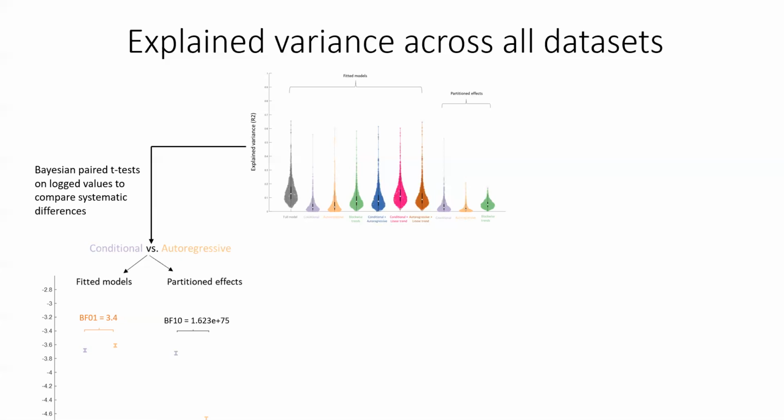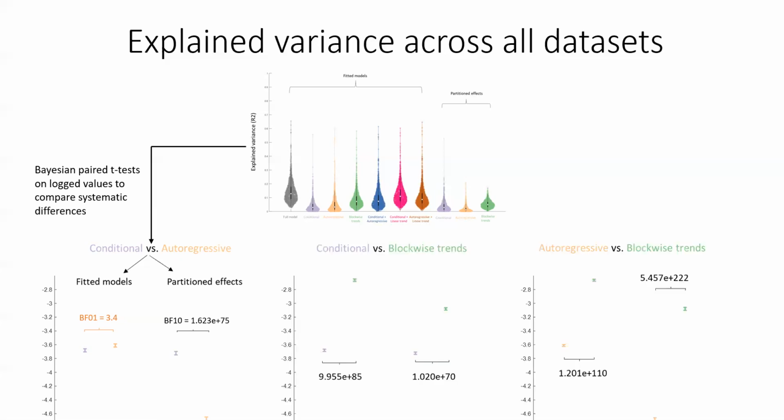If we look at the other comparison, the blockwise trend component always explained the most variance, with the average unique amount of explained variance of this component being about 5%. So to summarize what you see here, the autocorrelations explain the least amount of unique within subject variance, the blockwise trends explain the most, and the conditions are in the middle.